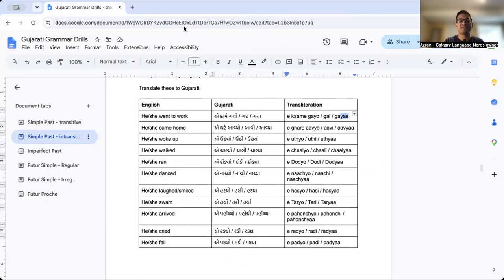Those ya endings are used if you're being respectful. So you're talking to someone and you want to show them respect. So the he and she in question is maybe older than you, or they're a stranger, so you're showing them respect.